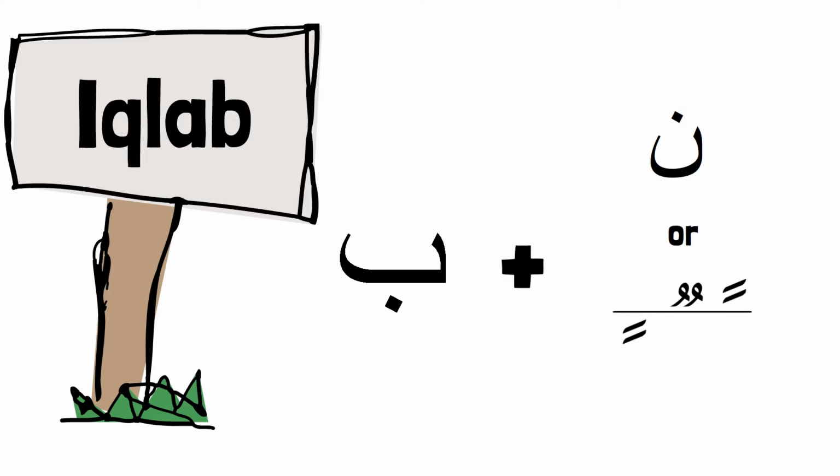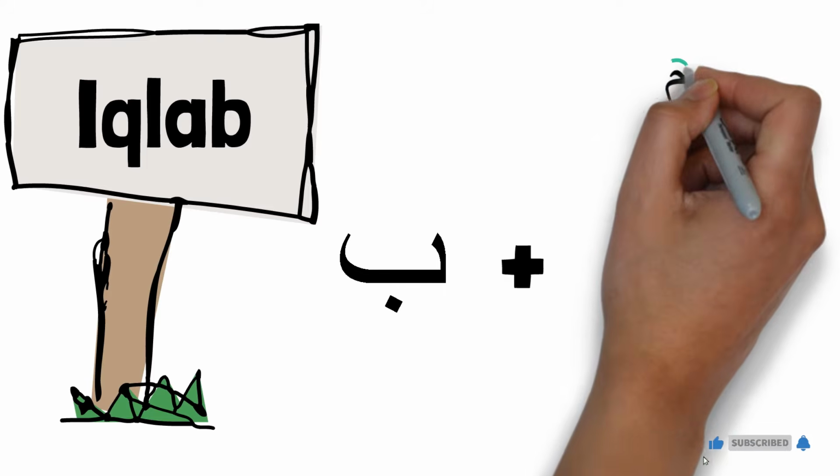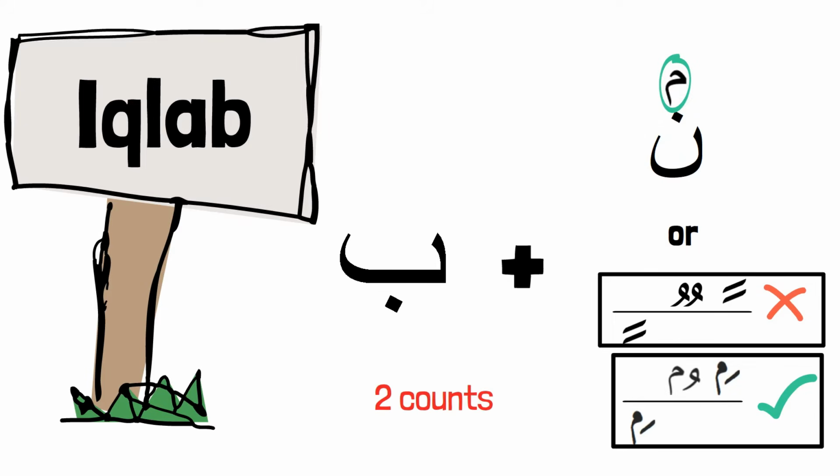In this case, the Noon sound must be replaced or converted into a Meme sound. This is represented by a little meme on top of the letter itself. And this is how it looks like in the Qur'an. It should also be sounded for two counts.